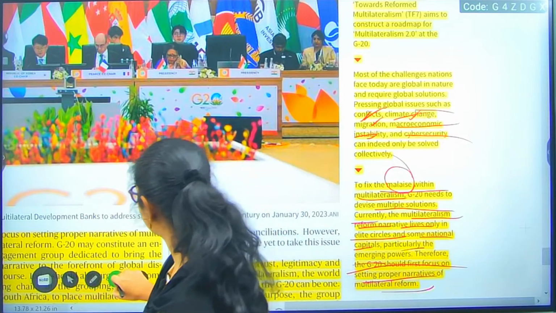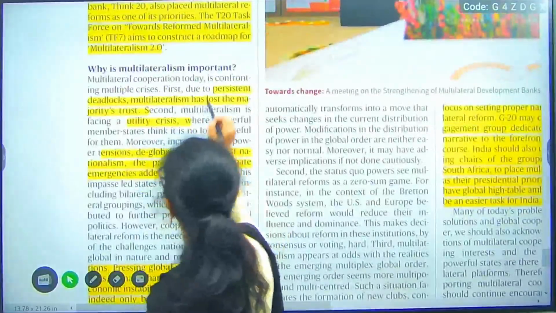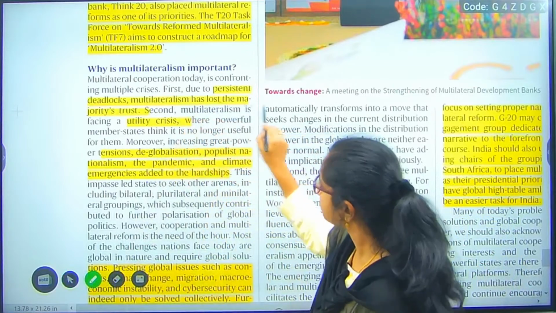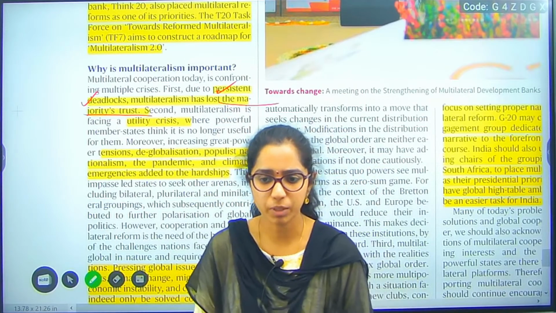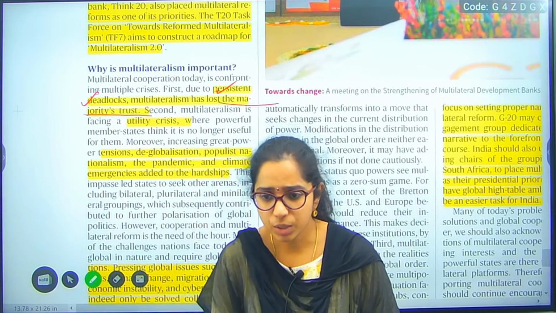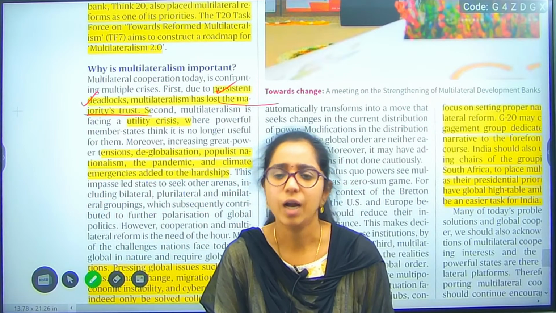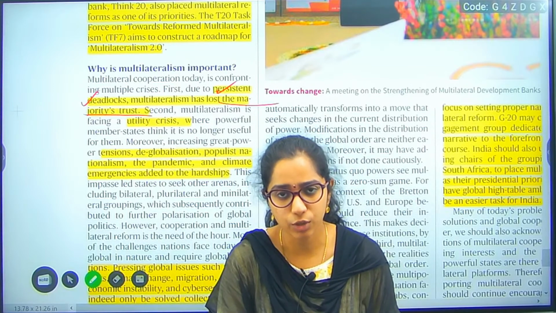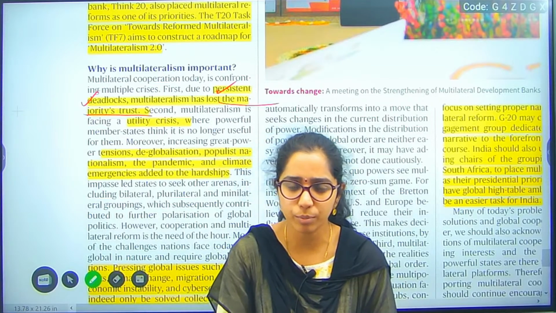So, as I told you, this article speaks about why this multilateralism is actually important. The same points which I have mentioned, you have here. So first thing, majorities lose trust because of persistent deadlocks. Even in the UNSC, if you see UNGA, we have seen that people are against Russia because of the war and they are forcing India. So there is a deadlock, right? Now India is abstaining, and Russia and Western countries like the USA are not on the same lines. So there is a pure deadlock. China, deadlock. Growing footprint, issue.